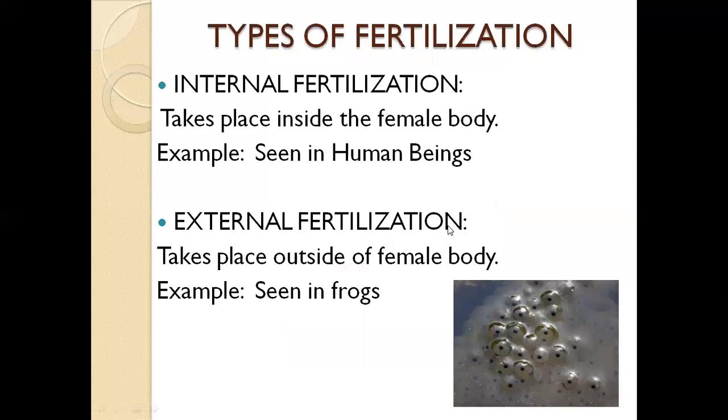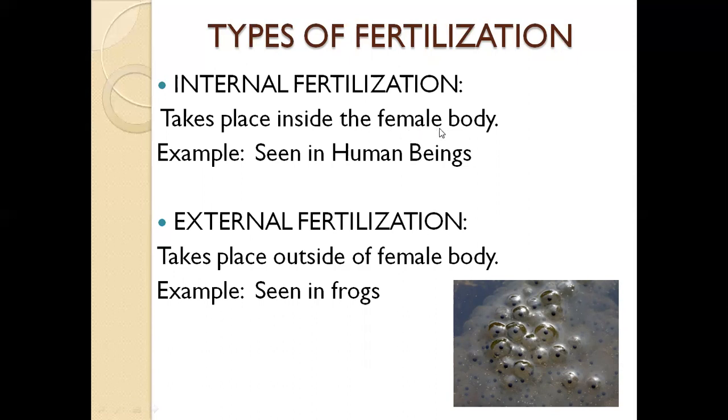Now, we have seen earlier that it is the process of fertilization which gives rise to the zygote and thereby the formation of a child takes place. As you saw in the earlier step, for human beings, fertilization takes place inside the female body.